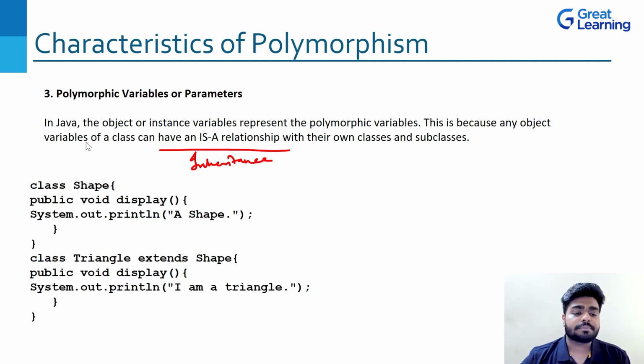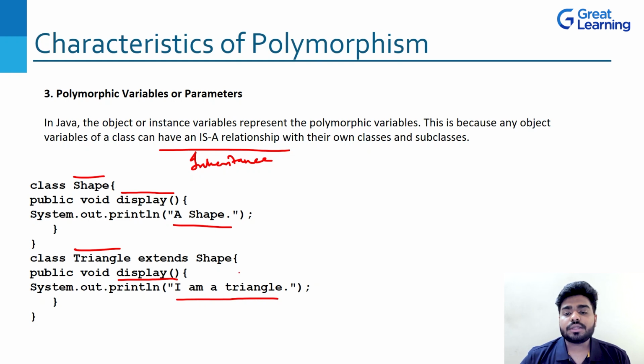Now, if you look at this example, the object or instance variable represents the polymorphic variables. If you look at this class Shape and this class Triangle, it is extending Shape. That means the display function is also the same in these two classes, right? Here it is printing a shape and here it is printing I am a triangle, correct? So now you can see, if we create an object of Triangle and use that object to call the display function, it will print I am a triangle.